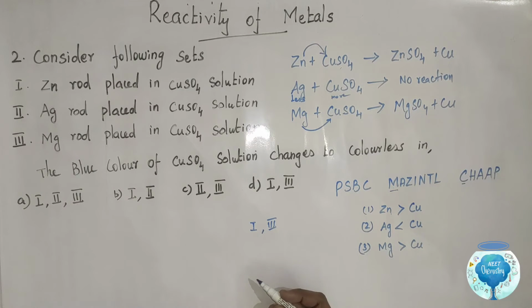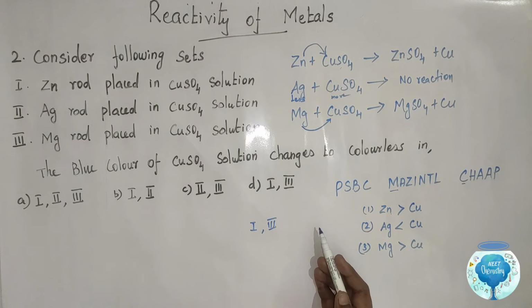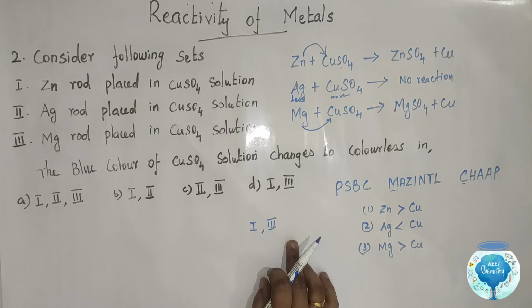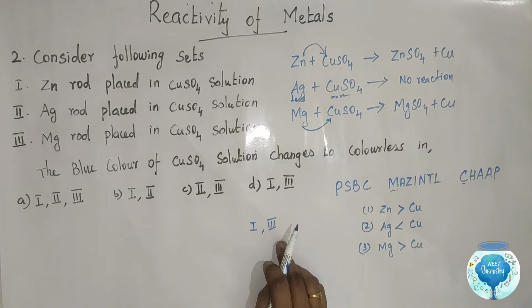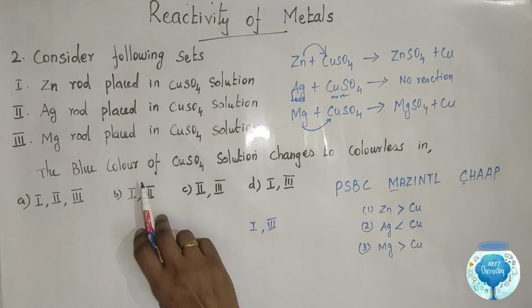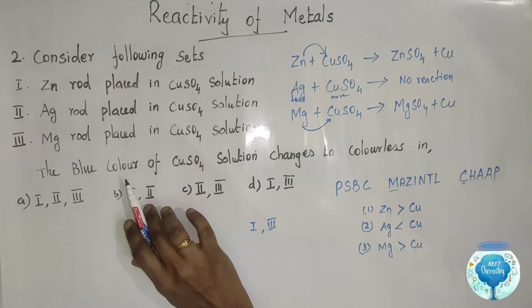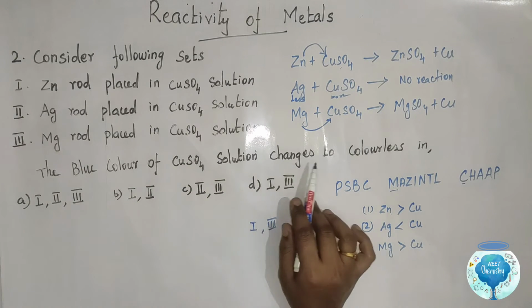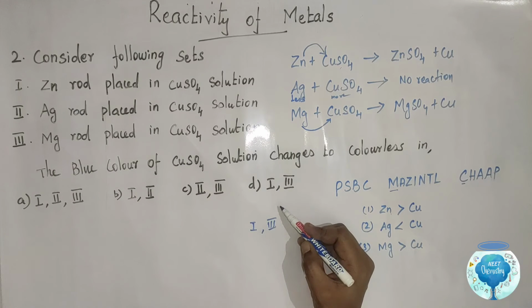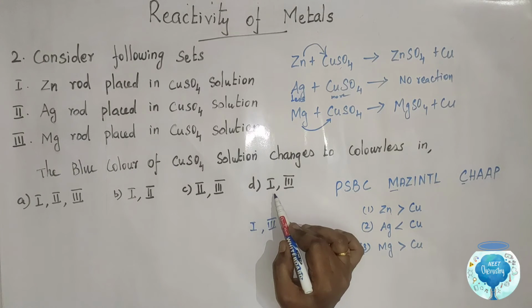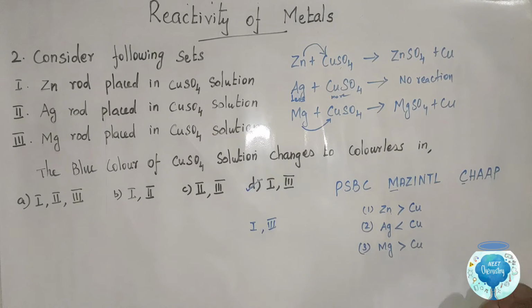In case 2, no color change will appear. In case 1 and 3, the blue color of copper sulfate solution changes to colorless. Our question is when the blue color of copper sulfate solution changes to colorless, so our answer is option D, 1 and 3.